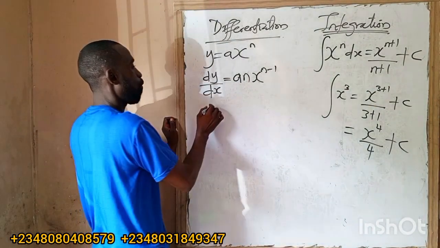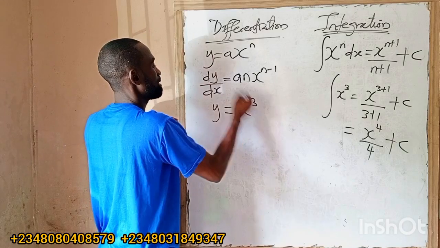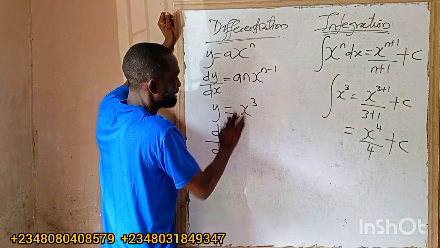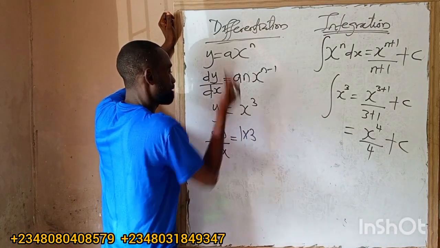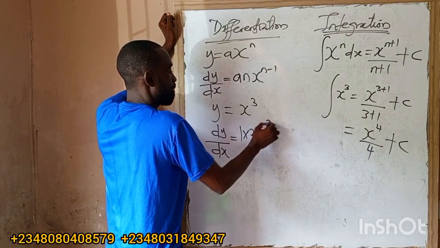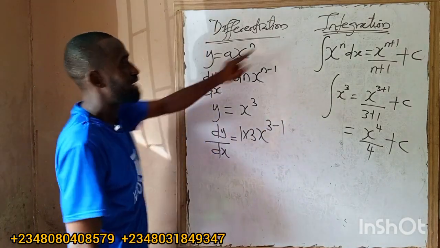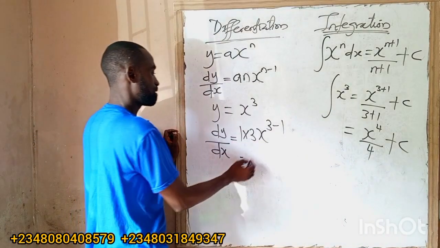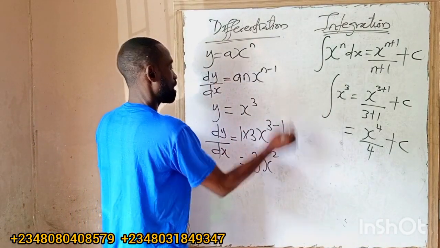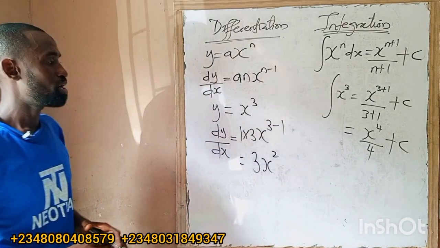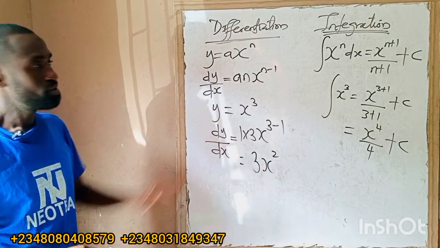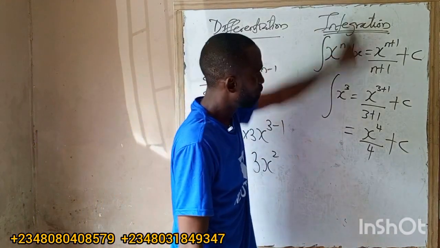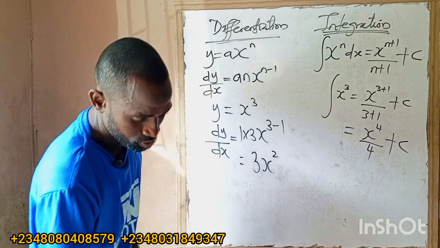But if I have y equals x to the power 3, what is dy/dx? This will be 1 times 3. I'll write x back, then subtract 1 from the power. Under integration, I'm adding 1. Under differentiation, I'm subtracting 1. So this should be 3x raised to power 2. Are you with me? So this is the general rule of differentiation and the general rule of integration. So let us go.